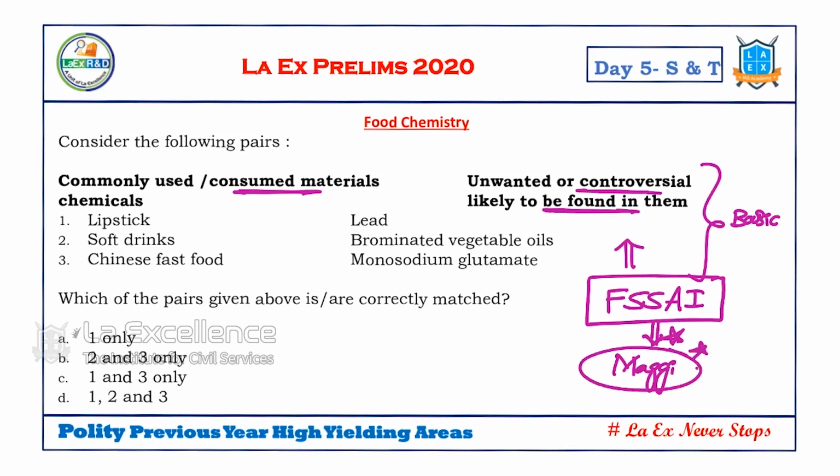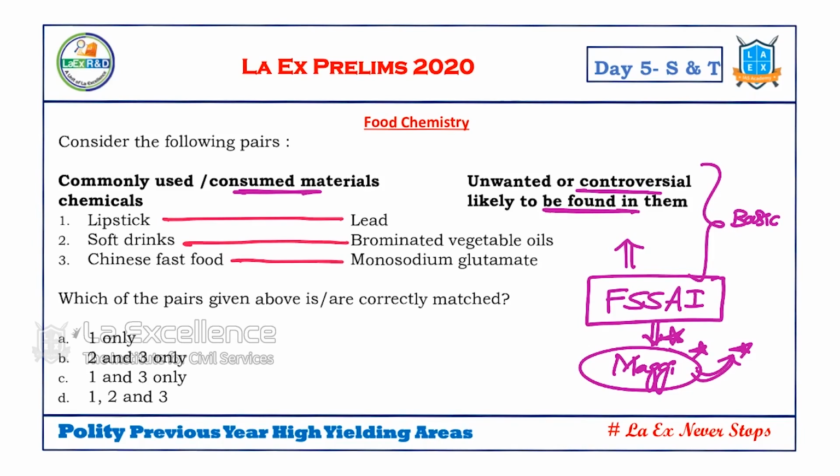They said Maggi has some kind of chemical content which is harmful to our health. Remember? So in such context, this question was asked. See, what is it? Lipstick. In lipstick, lead. Soft drinks, brominated vegetable oils, Chinese fast food, monosodium glutamate. So all these are possible and they are there.